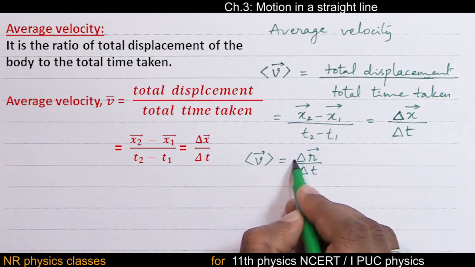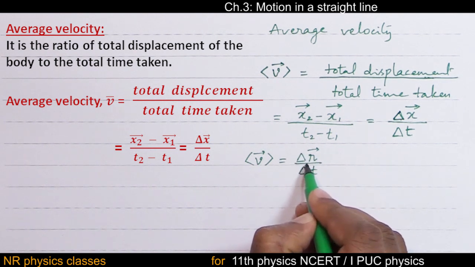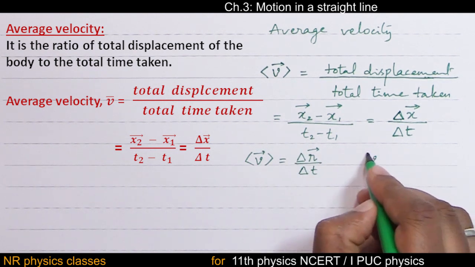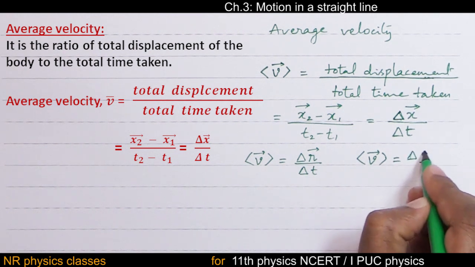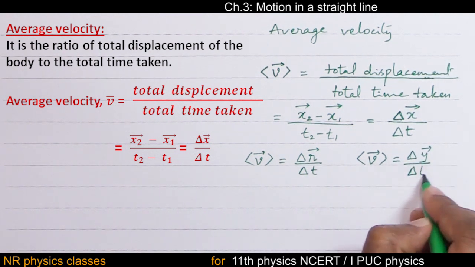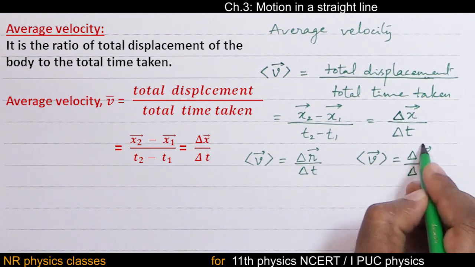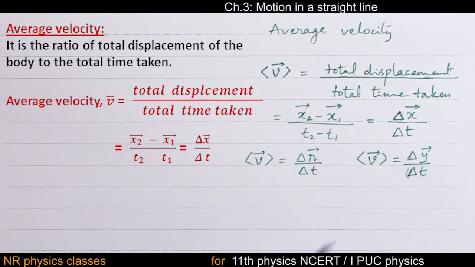Guess the numerator. It is the total displacement. Average velocity is delta y by delta t: total displacement by total time taken.